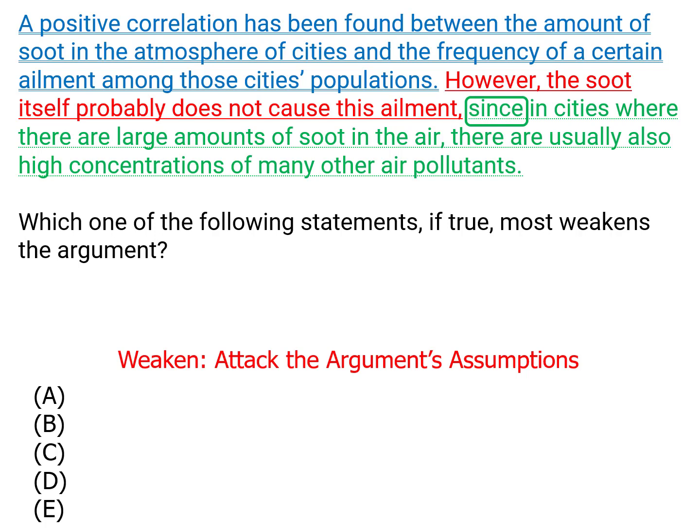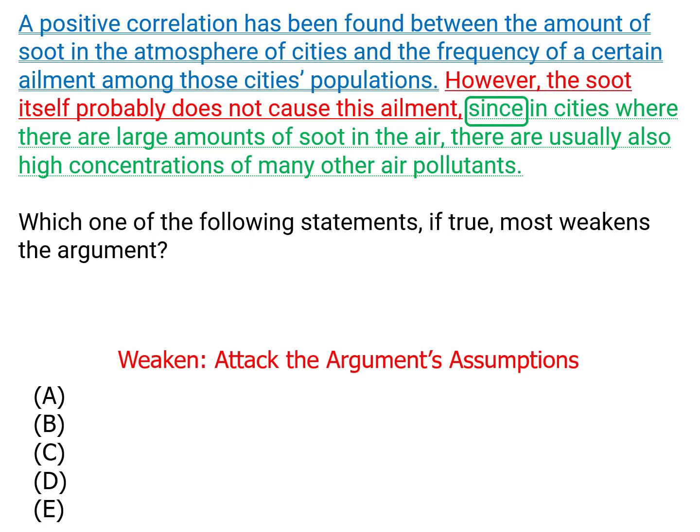Since in cities where there are large amounts of soot in the air, there are usually also high concentrations of many other air pollutants. Now this argument is a causal argument, but with a little bit of a twist. Usually the LSAT gives us causal arguments in which the author is trying to prove that one thing caused another thing, on the basis of evidence that the two things are correlated. In this argument, the author is trying to argue against a causal connection. Yes, there is a correlation, but it's probably not causal because there's something else that's around, other pollutants.